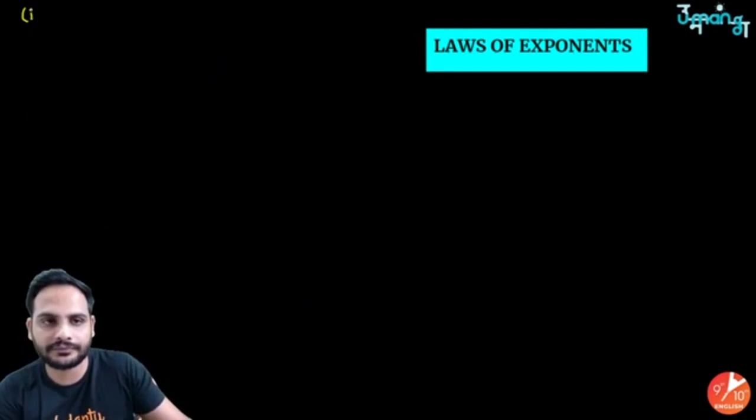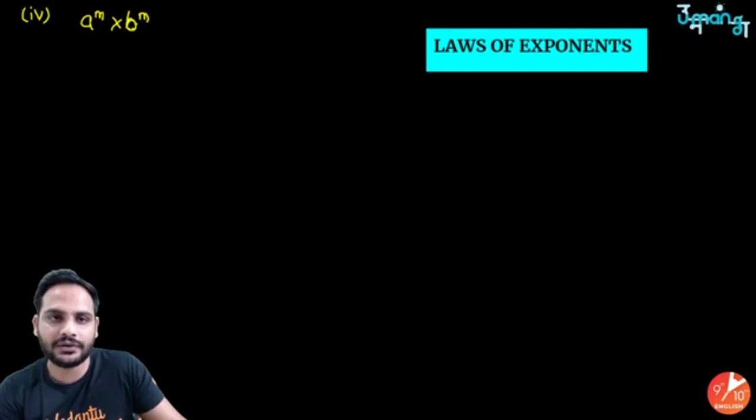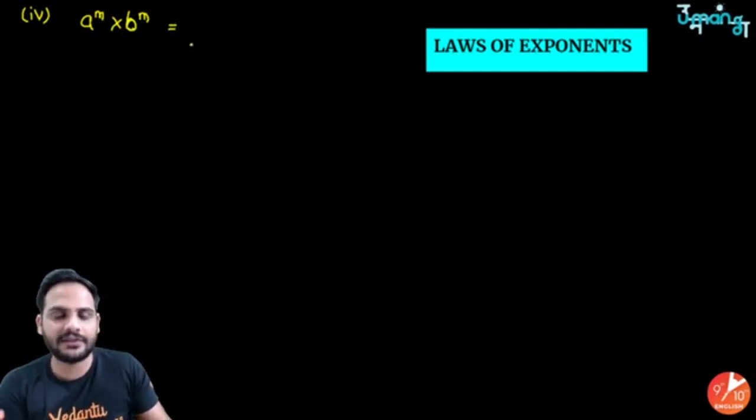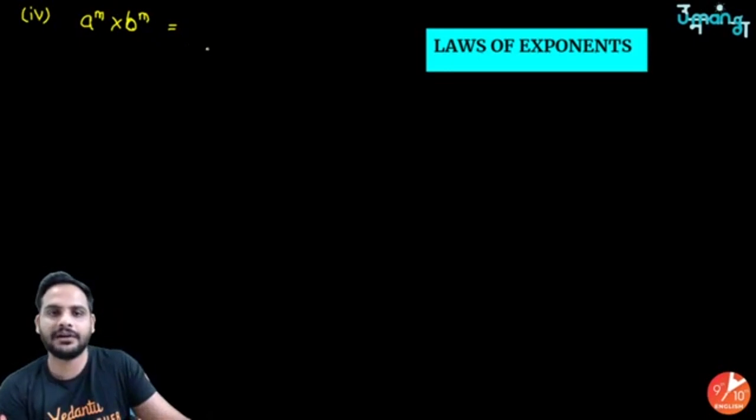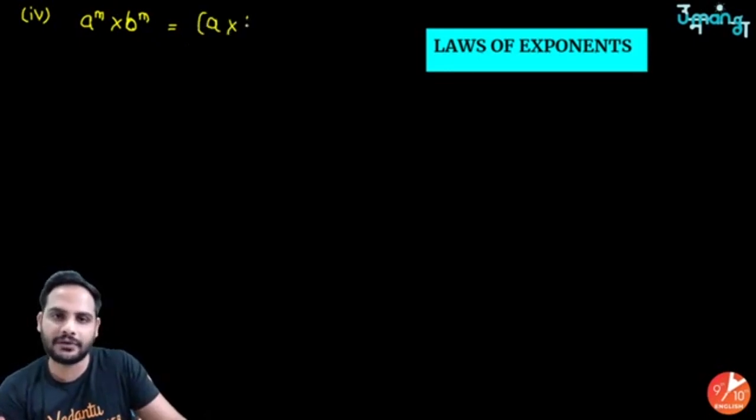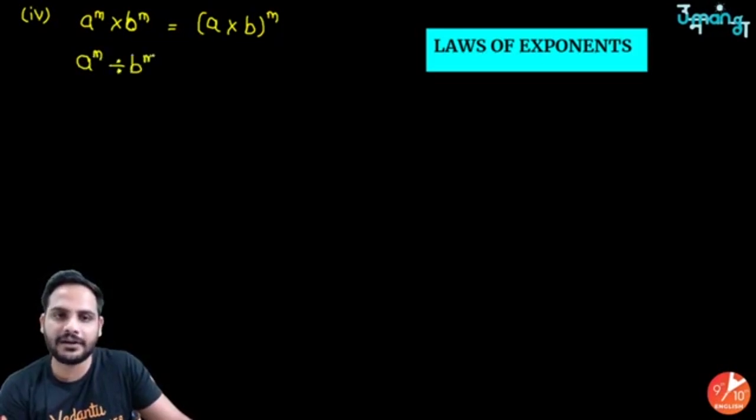So the fourth law is a raised to the power m into b raised to the power m. Here you will see the power is same, but the bases are different. So if 2 exponents with different bases are being multiplied having the same power, in that case you can take the power common. Okay, similarly this works for division as well: a raised to the power m divided by b raised to the power m.